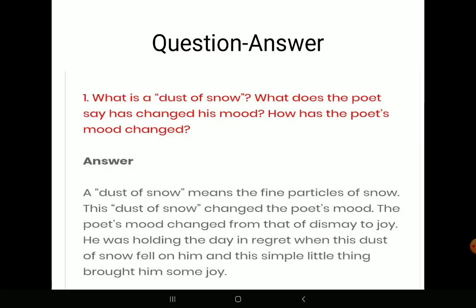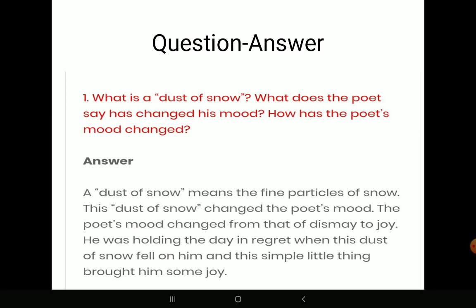So, here are a few question answers which we may expect after reading the poem. What is dust of snow? What does the poet say has changed his mood? How has the poet's mood changed? Very simple. Let us start explaining one by one. Dust of snow means the fine particles of snow.